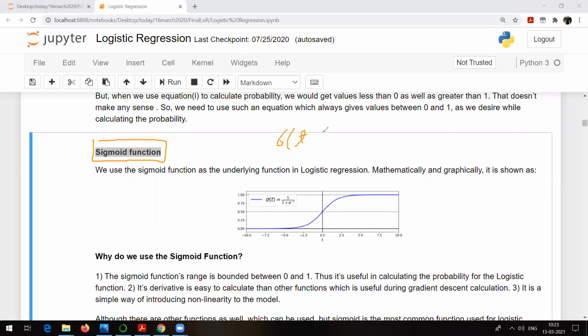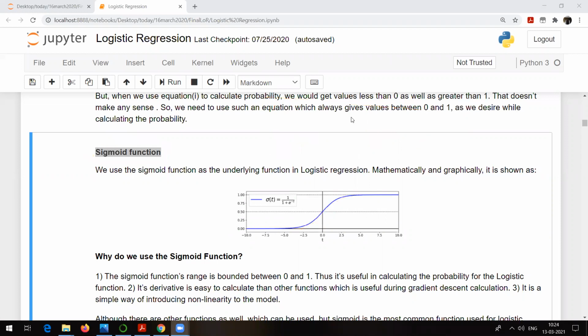See, it is given. Sigma of t is equal to 1 upon 1 plus e raised to power minus t. This is the equation of the sigmoid function, and this is how it looks. So this is 0 and 1. It always gives you values between 0 and 1. All the values are going to lie between 0 and 1, and that's what we want. That is the reason why the sigmoid function is used for logistic regression. I hope everyone is able to understand this particular part.